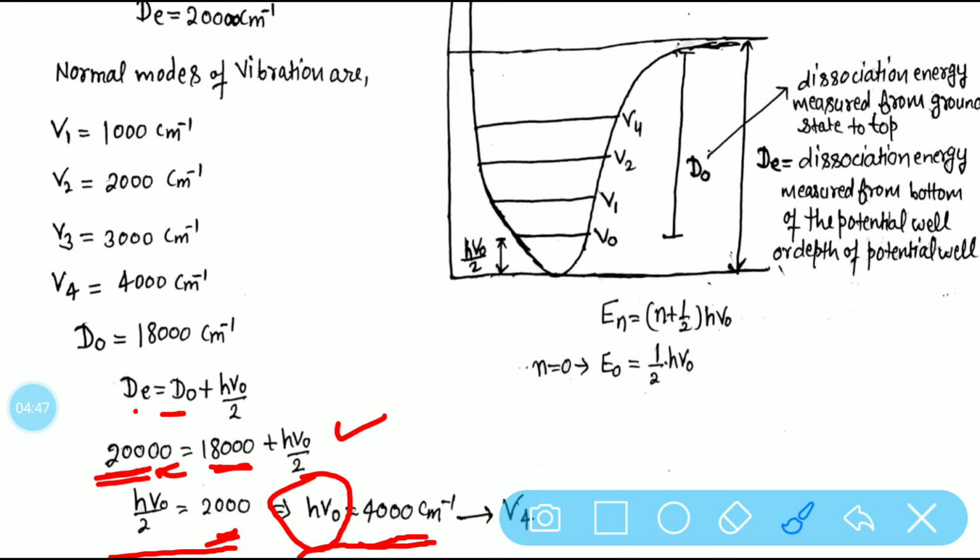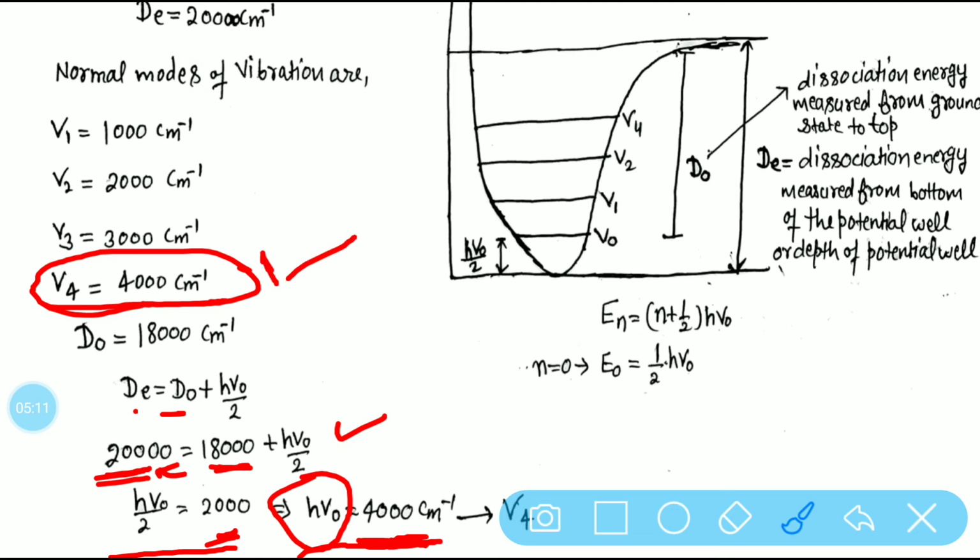In the question, 4 normal modes of vibration are given. So ν4 is equal to 4,000 centimeter inverse. This is the normal mode along which dissociation of the molecule takes place.